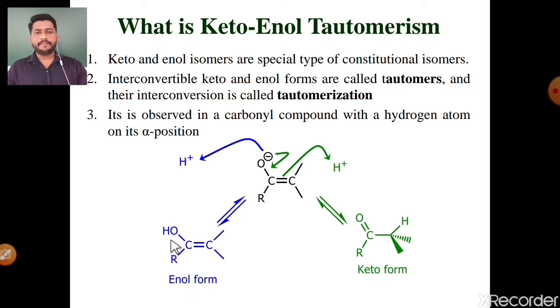In the enol, the same electron pair participates in delocalization, meaning double bond formation, then this pi electron abstracts H plus ion. See here, the pi electron abstracts H plus ion, then again the enol is converted into its keto form. So keto and enol are interconvertible isomers, and this special type of isomerism is called tautomerization.